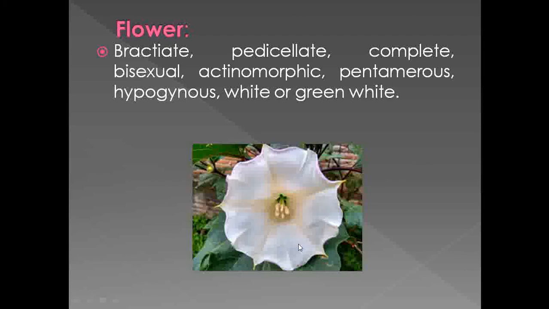Then the flower is pentamerous. Pentamerous means whatever the calyx, corolla, androecium and gynoecium, they are present in the multiple of 5. That's why it is called a pentamerous flower. Then the flowers are hypogynous. What is hypogynous? Whenever the calyx, corolla, androecium are originating from the base of ovary, that type of flower is known as hypogynous flower. And the flowers which are present in Dhatura metal are either white or green white in color. Okay, so this is about the flower.